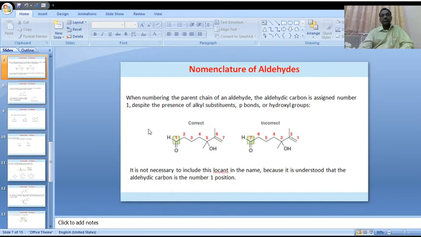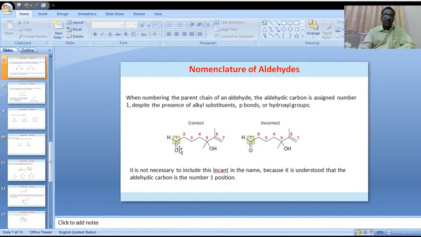When numbering the parent chain of an aldehyde, the aldehydic carbon is assigned number 1. This is very important. Here these two structures are the same, but the numbering is different.